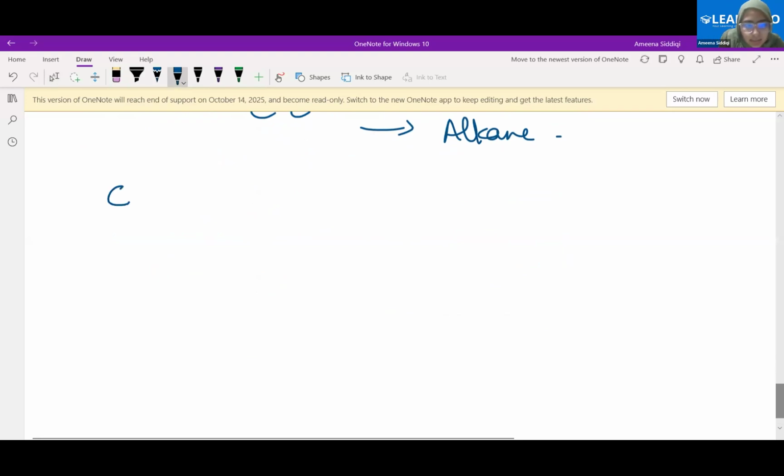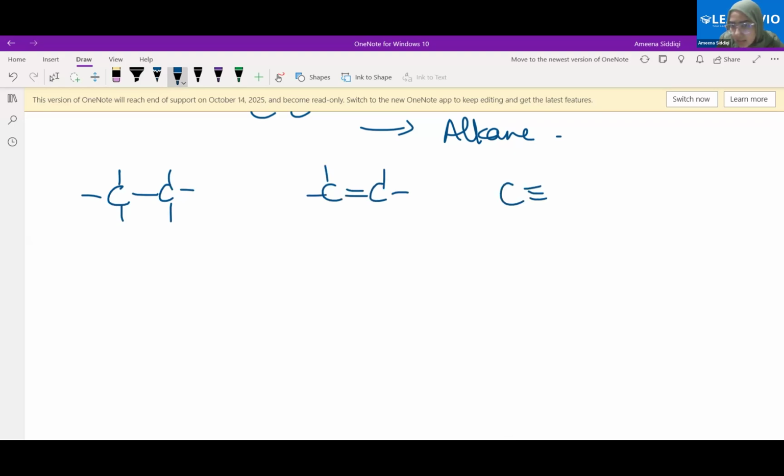So I will draw the example here. Alkane with 2 carbon atoms. Alkene with 2 carbon atoms, right? And alkyne with 2 carbon atoms. Any problem here, bachcho?